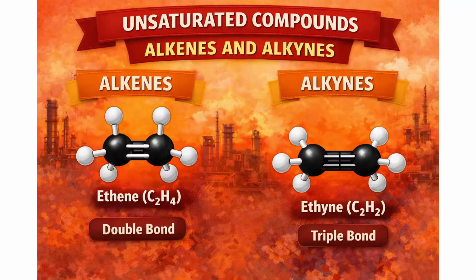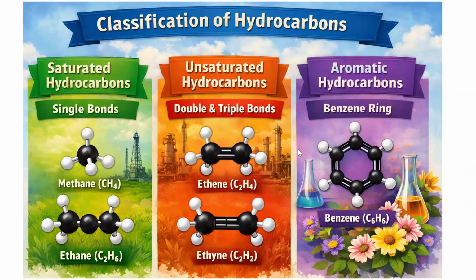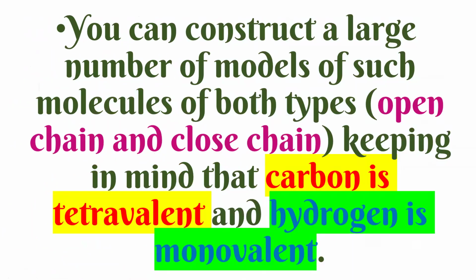So we studied three types: saturated, unsaturated, and aromatic. Saturated means they have only single bonds, whereas unsaturated have double or triple bonds. Aromatic compounds have a ring. Okay, clear? So you can construct a large number of models of such molecules of both types, open chain and closed chain, keeping in mind that carbon is tetravalent and hydrogen is monovalent. Keeping this concept, we can construct a large number of models.